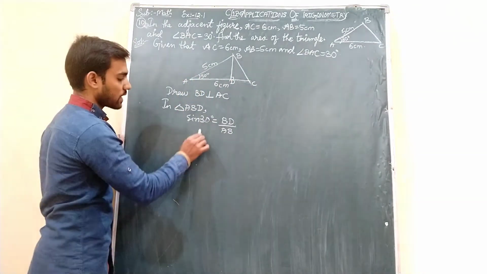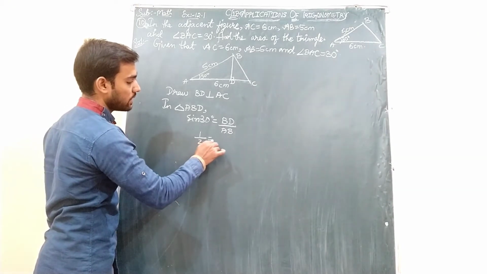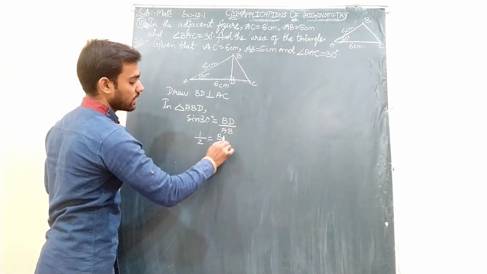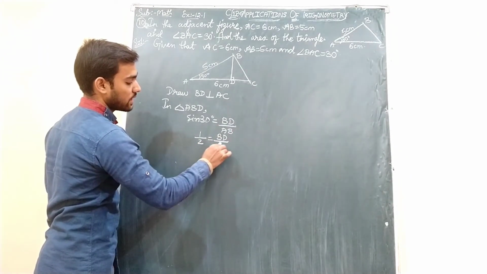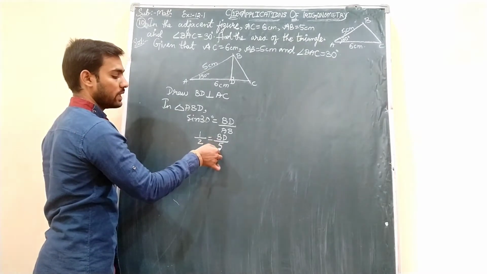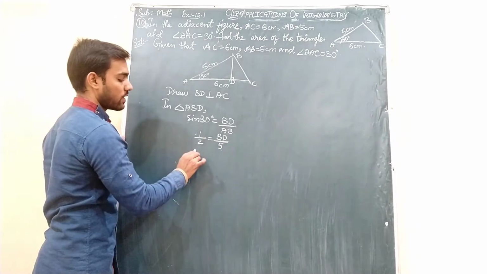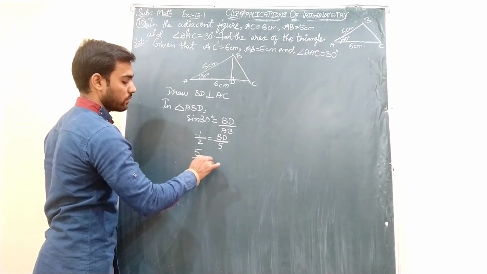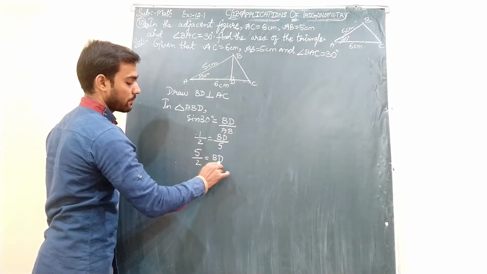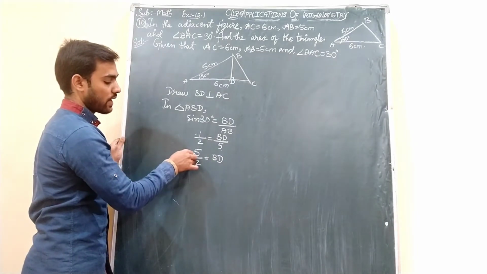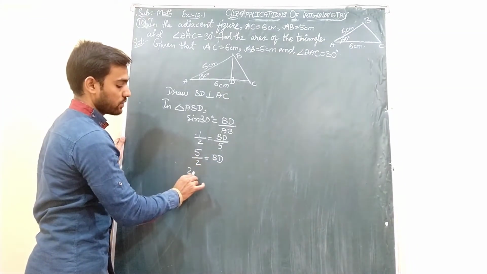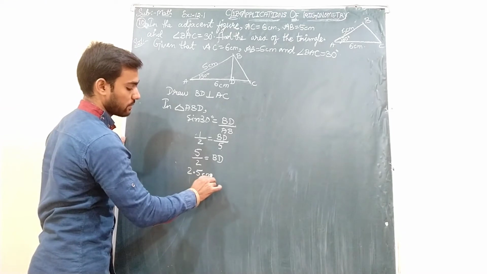Okay students. So the sin 30 value is 1/2 as per the table. BD we are finding and AB is 5 cm. So as we have to find BD, this I am transposing over here. Division changes to multiplication. 5 ones are 5 divided by 2 equals BD. When you divide 5 using the 2 table, you will get 2.5 centimeters.